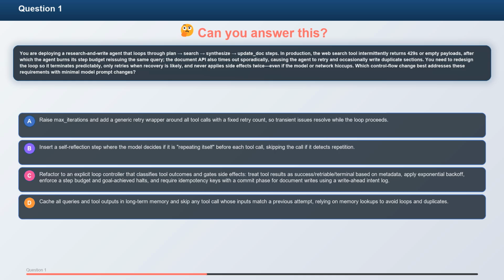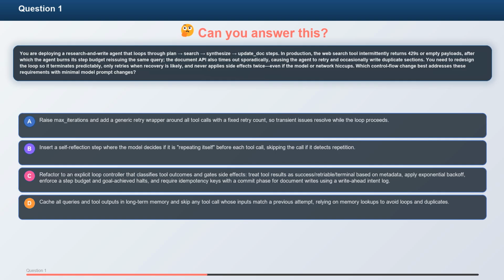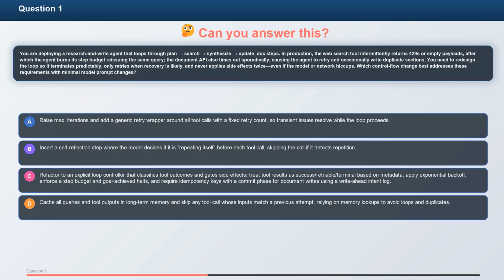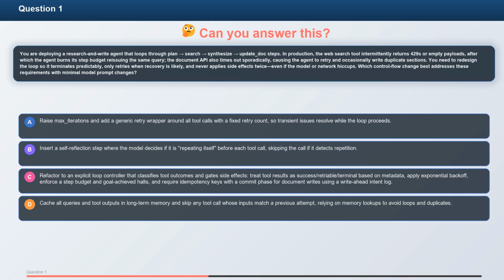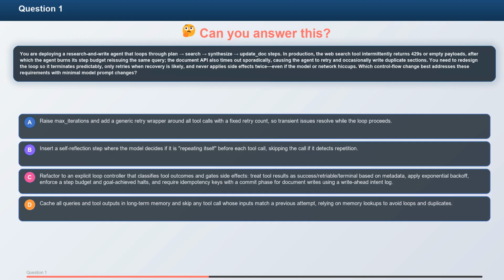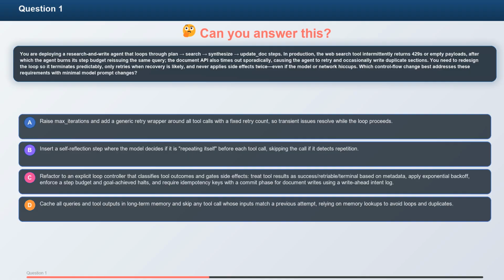Question 1. You are deploying a research-and-write agent that loops through plan, search, synthesize, and update steps. In production, the web search tool intermittently returns 429s or empty payloads, after which the agent burns its step budget reissuing the same query. The document API also times out sporadically, causing the agent to retry and occasionally write duplicate sections. You need to redesign the loop so it terminates predictably, only retries when recovery is likely, and never applies side effects twice, even if the model or network hiccups.